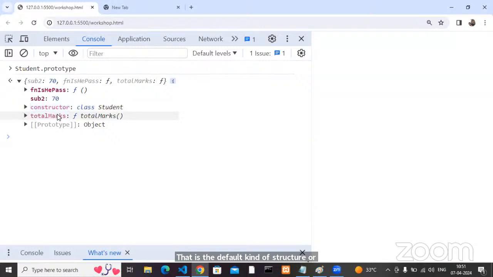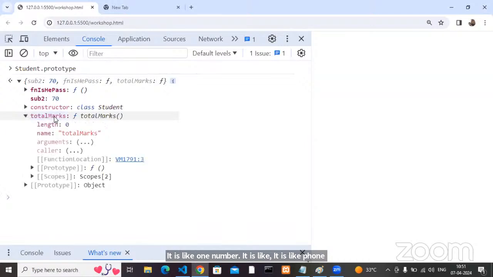Total marks, do you remember this total marks member? It is like an own member. But that own member in class keyword classes, they place it as inherited. Why? Because if you do inheritance, it is loosely coupled.